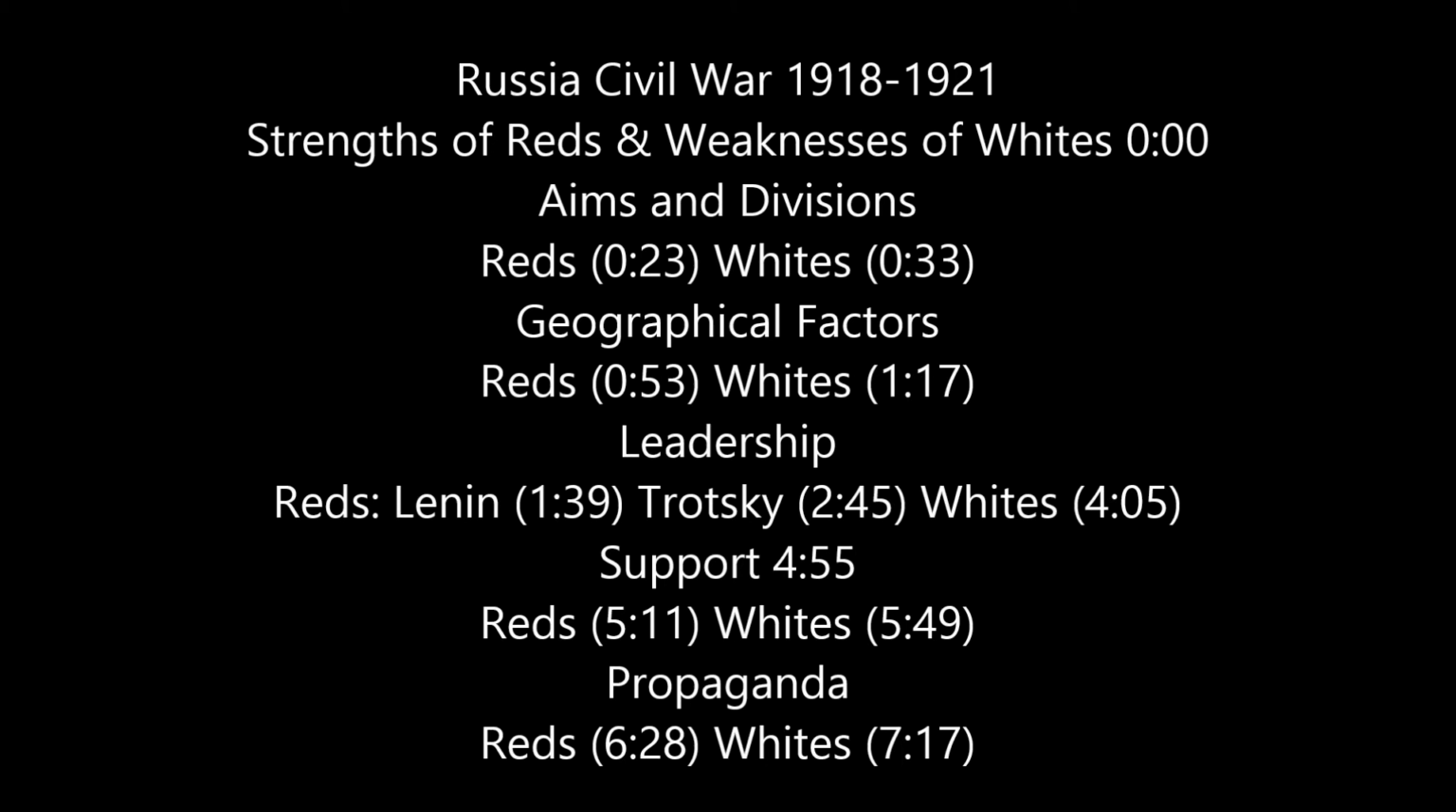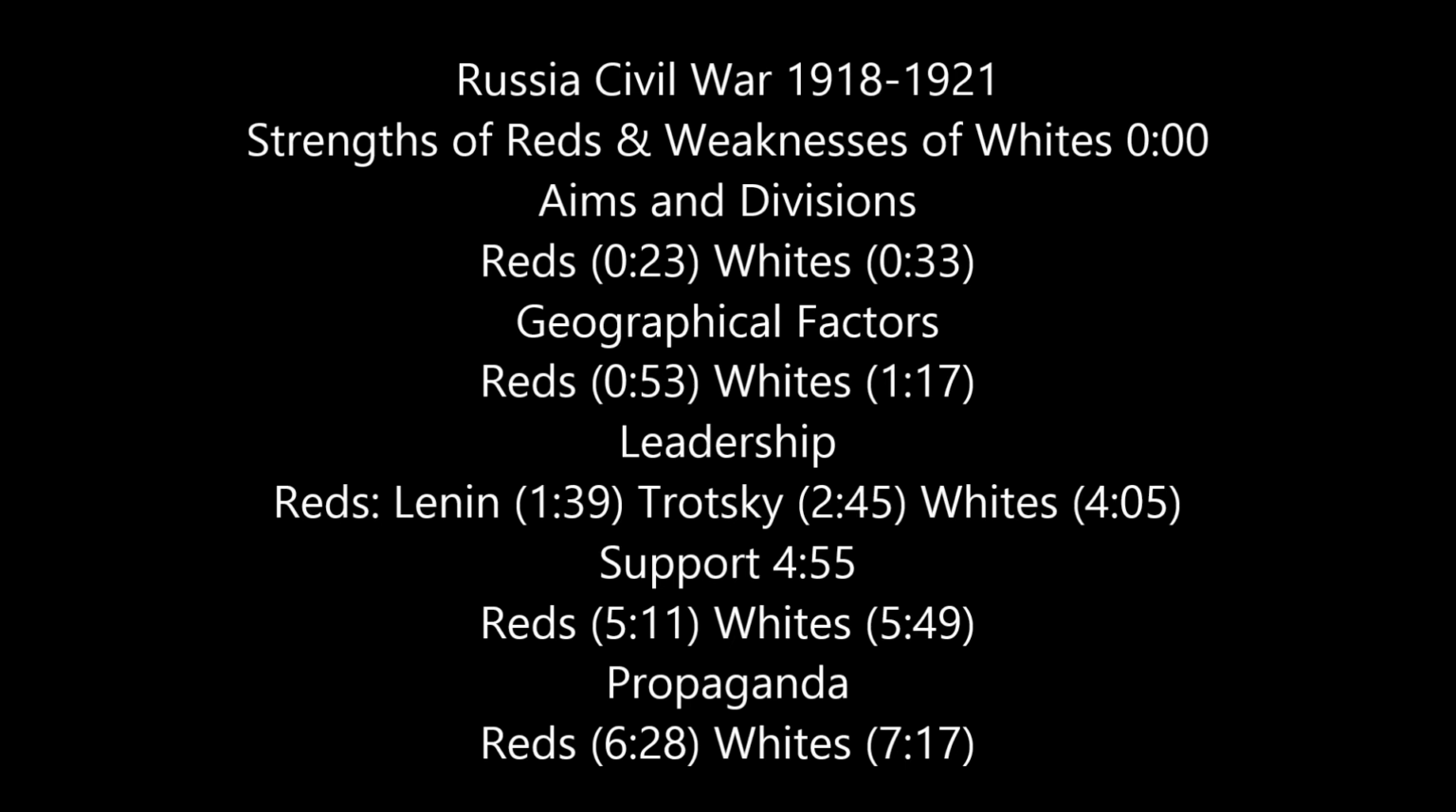Geographical factors. Reds. The Bolsheviks had the central areas such as Moscow and Petrograd. They moved their capital to Moscow as it was the center of the railway network. This made moving men and munitions to the front easier. These areas also contained armament factories and a lot of men. This meant that the Bolsheviks would be able to conscript large numbers to fight. The Reds usually vastly outnumbered the White armies.